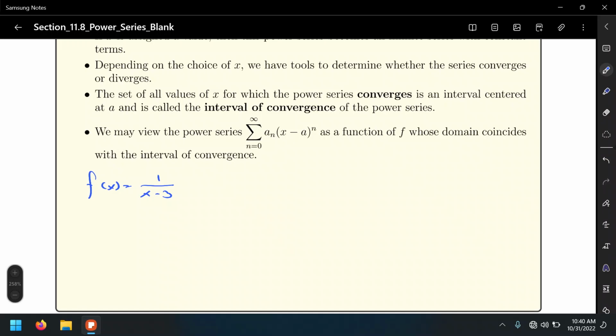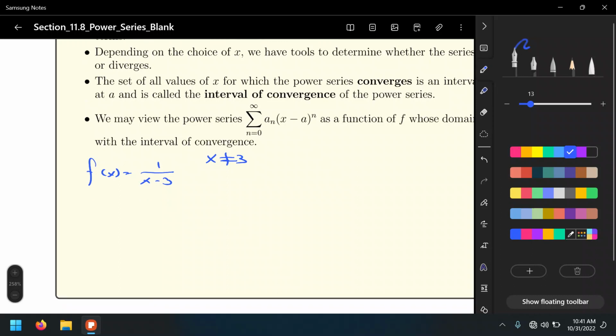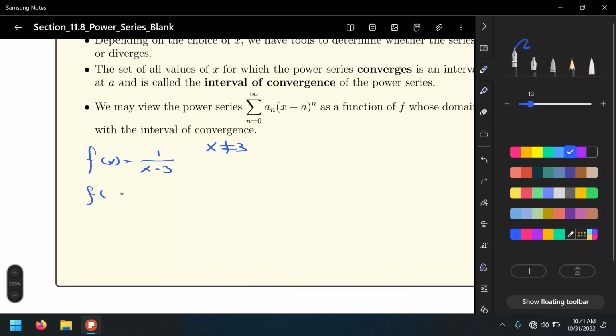This function f of x equals 1 over x minus 3 is not defined for all values of x. In fact, there is one restricted value. That restricted value in this case, x cannot be equal to 3. So for example, if we do f evaluated at 4, well, 4 minus 3, that'll be 1 over 1, which is 1. So the function is defined for x equals 4.